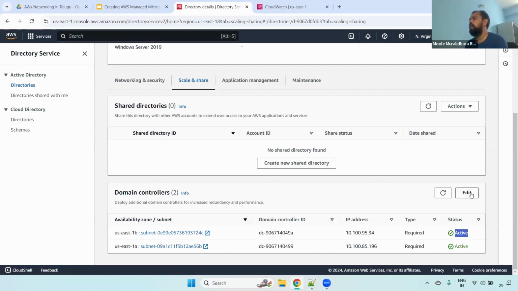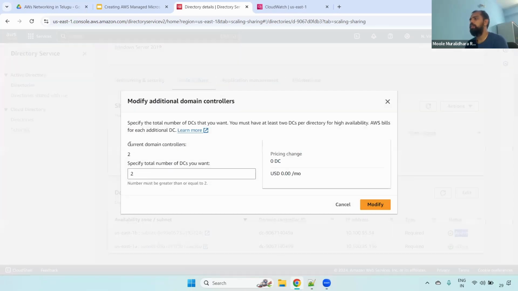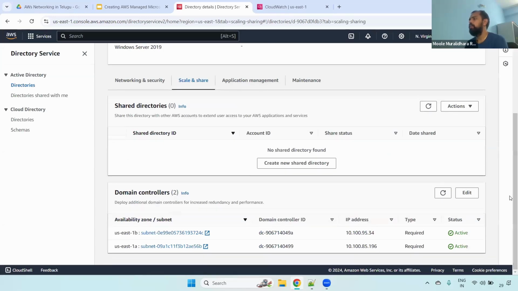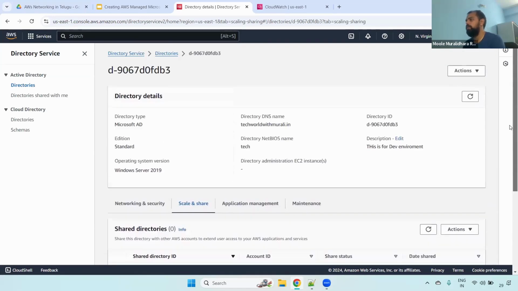In case you want to add one more, we can do that. For example, by default it will be 2 because we selected 2 subnets. In case we require one more controller, if you see here +1, the extra charge per month is $43. If we select 2, 3, 4, 5, you can see it here. Depending on what we select, it will be chargeable. Understand? But in real time, we may not require more domain controllers. 2 is enough for high availability.